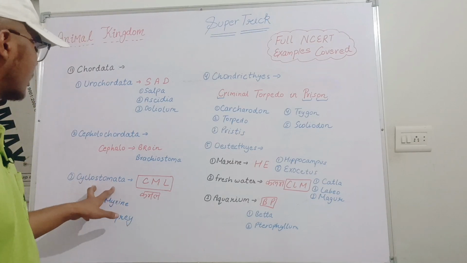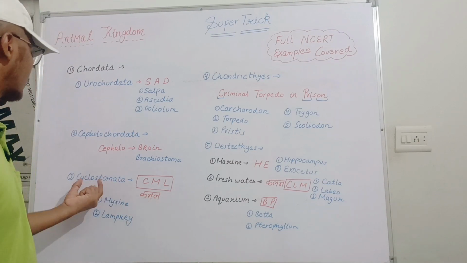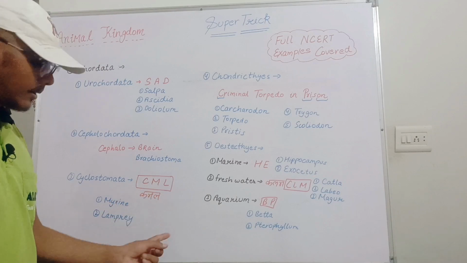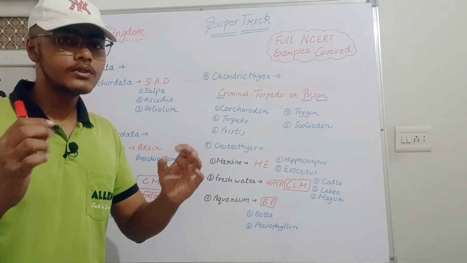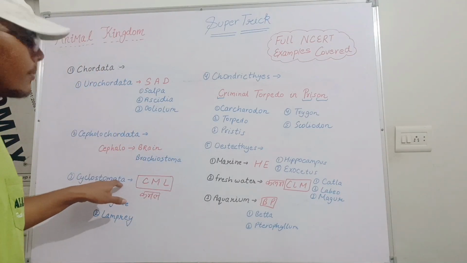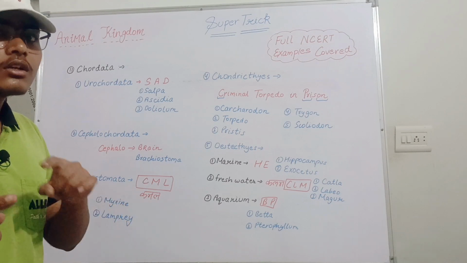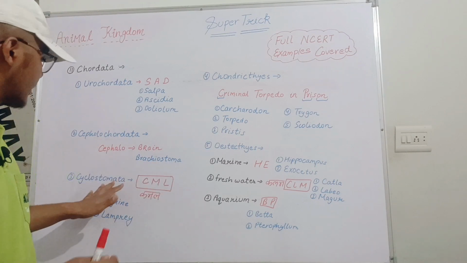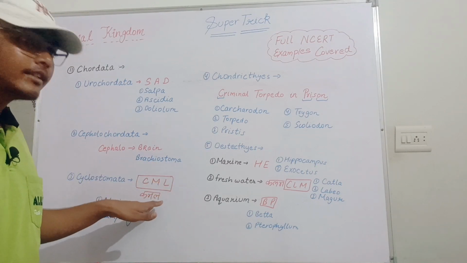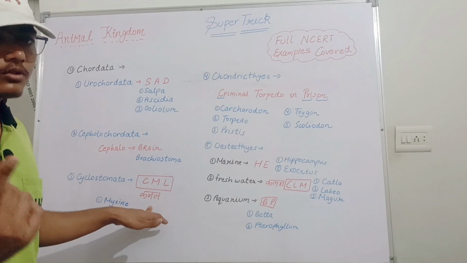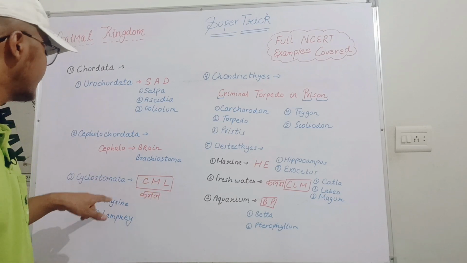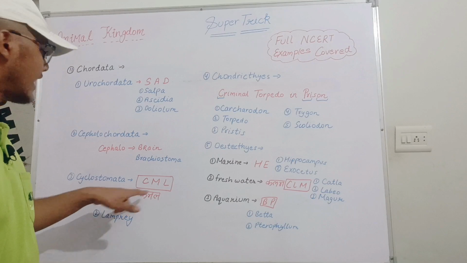In Cyclostomata, you have to remember Kamal. Cyclostomata, you have to remember the Kamal. You can use your mind as well. Here the word is stomata. Stomata is present in which part? In the plant. Stomata is present in the plant, and this Kamal, this lotus, is also a plant. So you can use this also. This is Kamal. CML. C for Cyclostomata, M for Myxine, L for Lamprey.